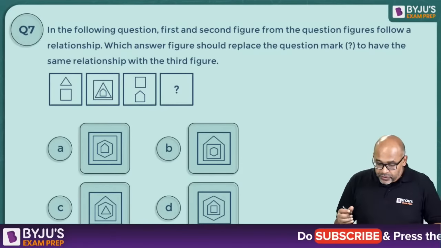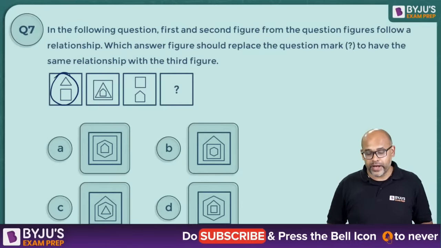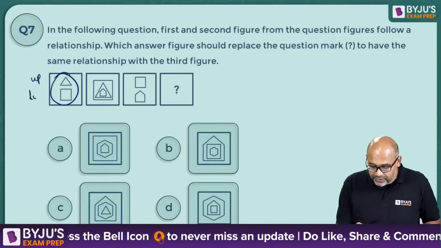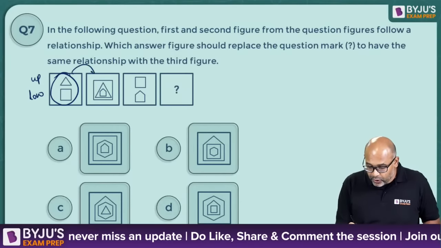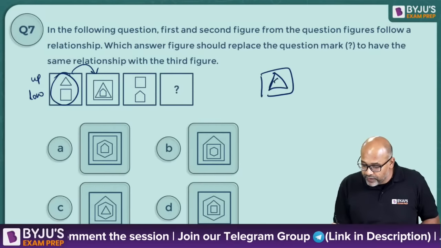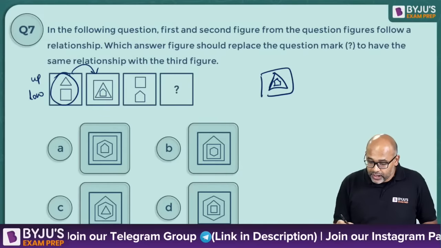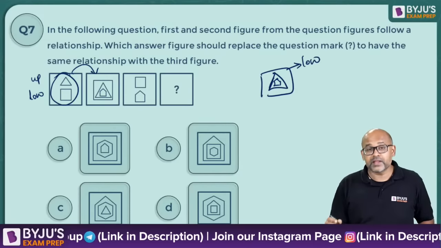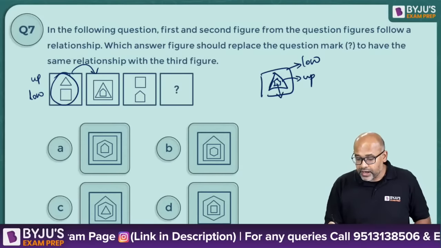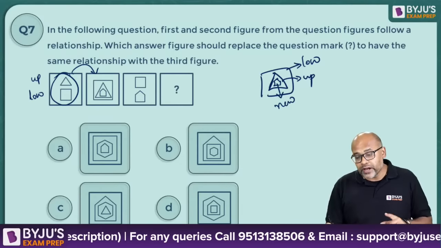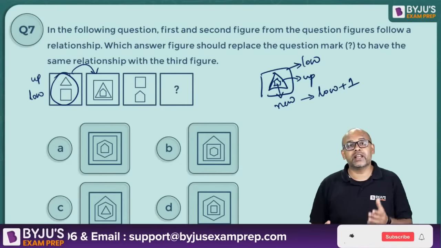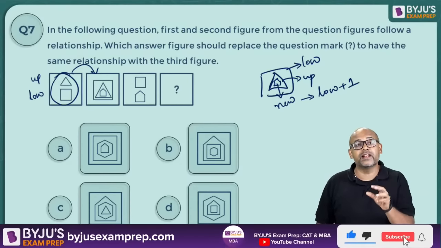Okay, so what is the answer here? So if you notice, triangle and square, then the up, so up and let's say low. So what happens in the second figure? The analogy is, in the square you have a triangle and inside both of them you have a pentagon. So the lower figure is coming outside and the upper figure is going inside, and between them both you are getting a new figure. A new figure which has low plus one side. How many ever sides were there in the lower figure, you have one extra side in the final central figure.